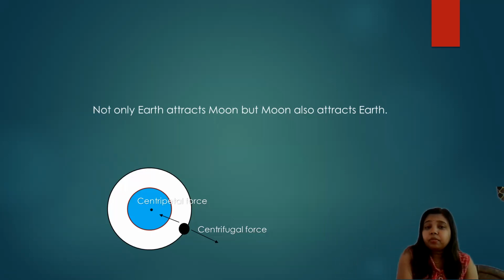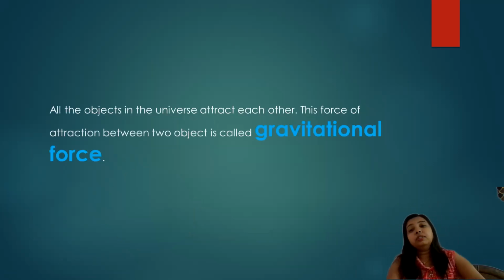Now one more thing we concluded from there, that all the objects in the universe attract each other. This force of attraction between two objects is called gravitational force. All the objects in the universe attract each other. Everything attracts each other, and the force between two objects is called gravitational force.